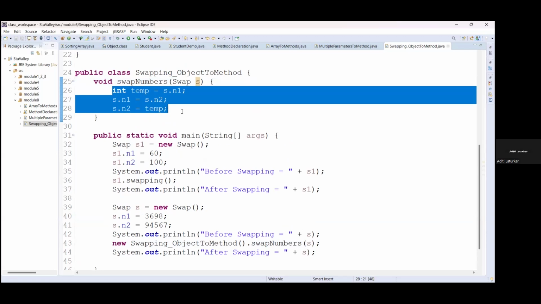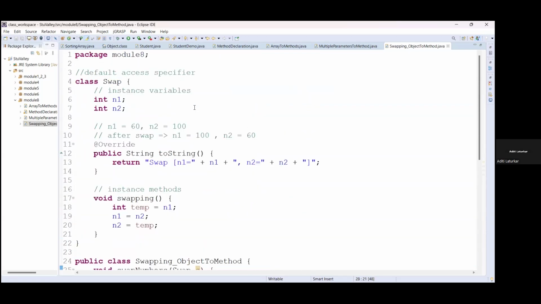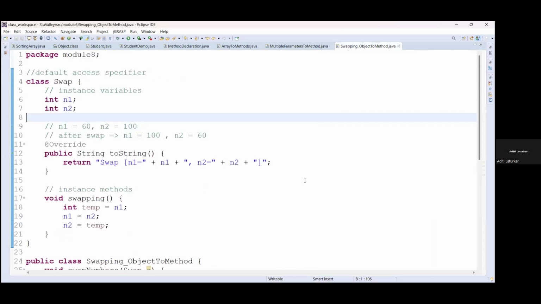Clear? Any doubt? Understand how to pass an object to a method? Go through this example once. Let me know if you have any doubts.